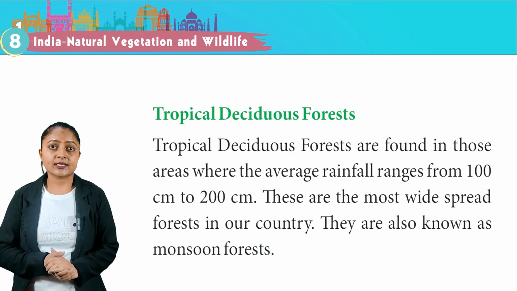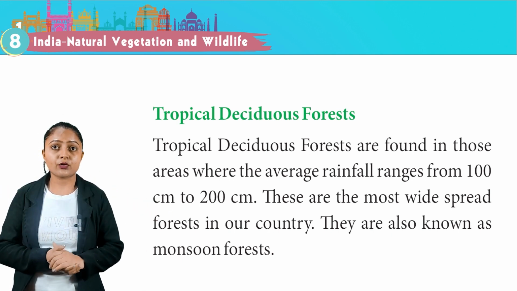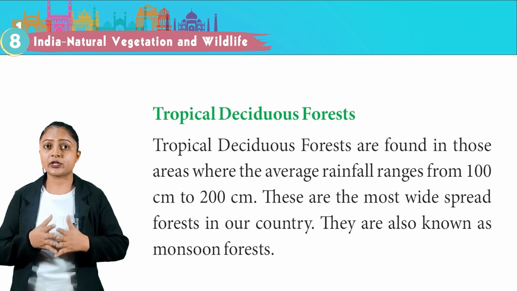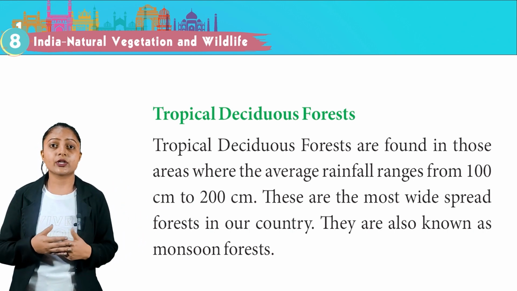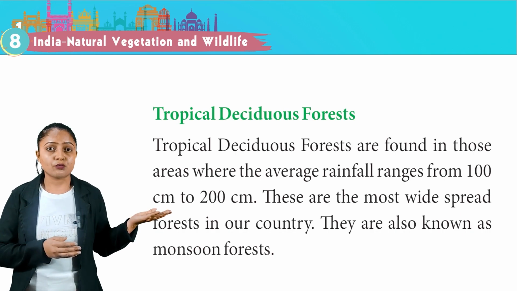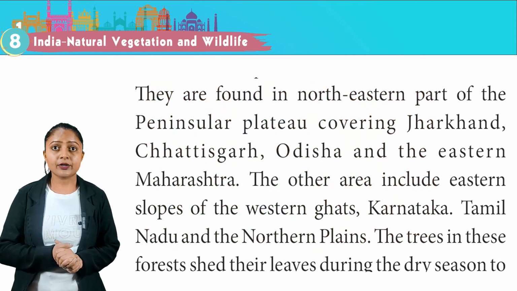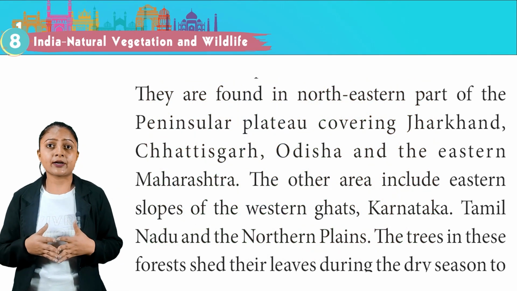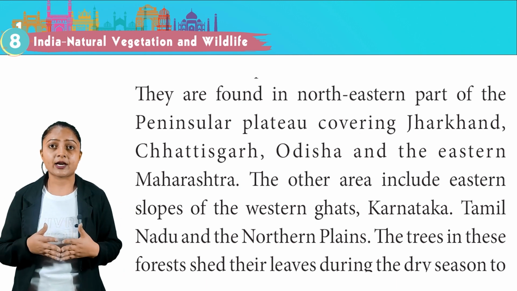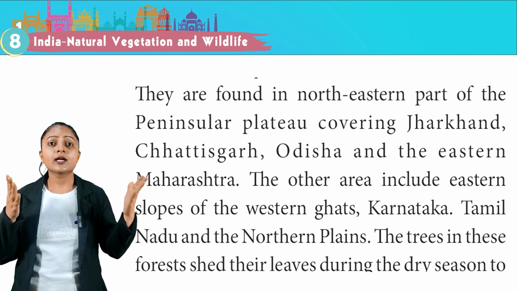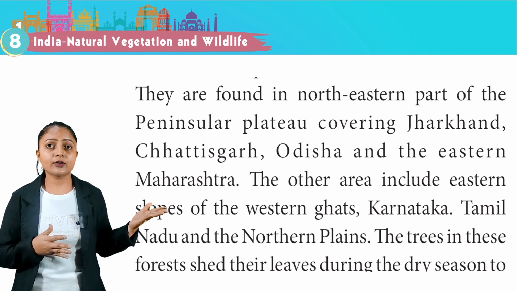Tropical deciduous forest. Tropical deciduous forests are found in those areas where the average rainfall ranges from 100 cm to 200 cm. These are the most widespread forests in our country. They are also known as monsoon forest. This is the picture of tropical deciduous forest. They are found in northeastern part of peninsular plateau covering Jharkhand, Chhattisgarh, Odisha and the eastern Maharashtra. The other areas include eastern slopes of the western Ghats, Karnataka, Tamil Nadu and the northern plains.